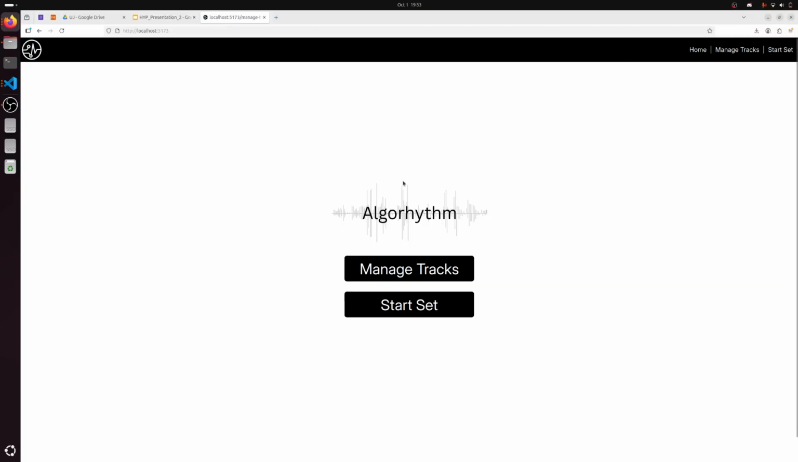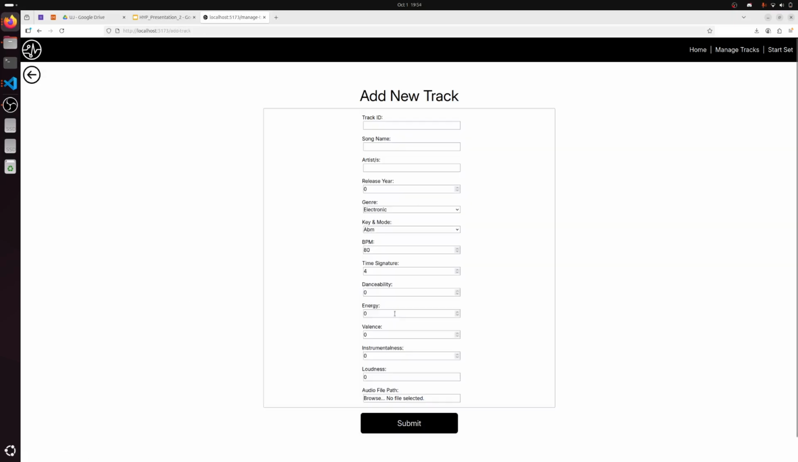So my system is called Algorhythm. We go in here, we can add a track. This track is an Afro-tech song by DJ Merlin and Ian Upper called Two Zulu Men in Ibiza. It was one of my favorite songs that year when it came out, which was 2022. I've also seen Ian Upper live, and he's pretty great.